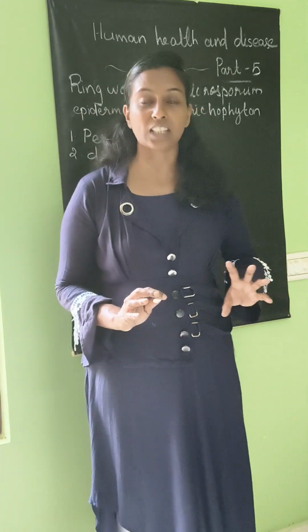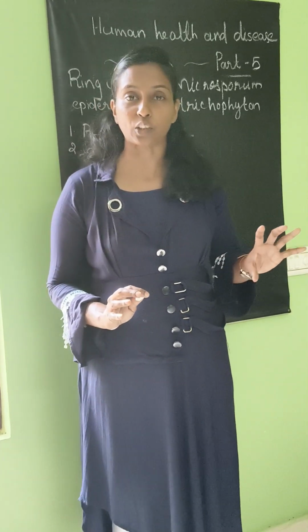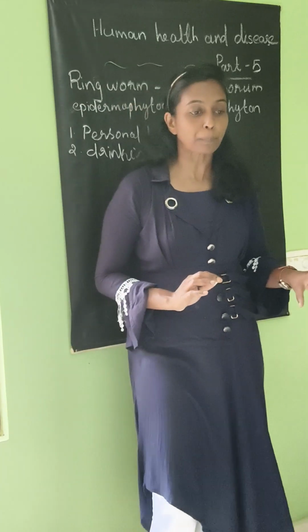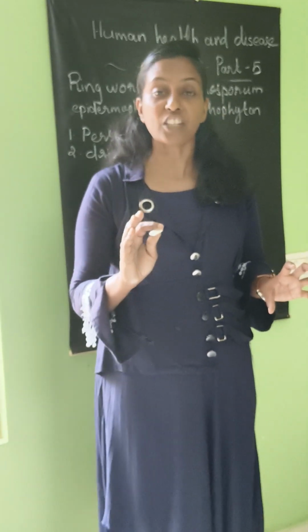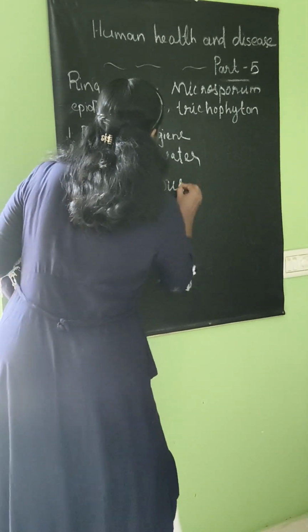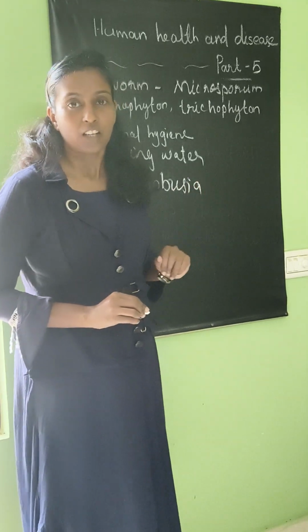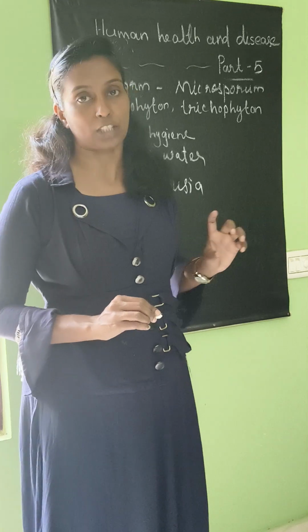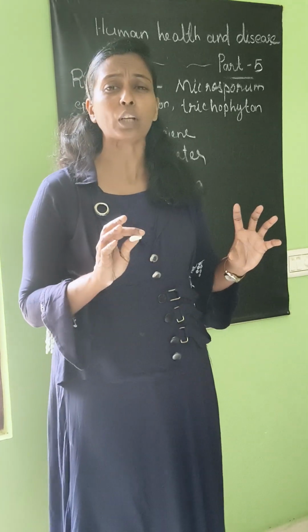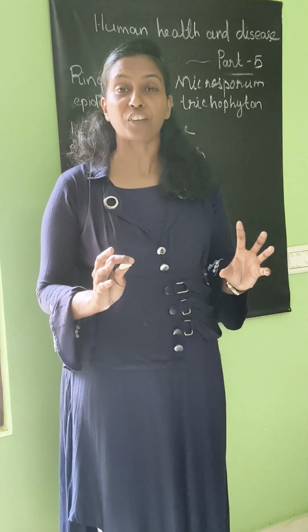And we can use kerosene and some other things also to reduce the population of this mosquito. Mosquito nets we can use, and mosquito repellents we can use, and in ponds and such we can keep one fish, the fish named Gambusia. This Gambusia will kill the mosquito larvae. So we can control the population of mosquito, so that we can reduce some of the infectious agents and infectious diseases also.